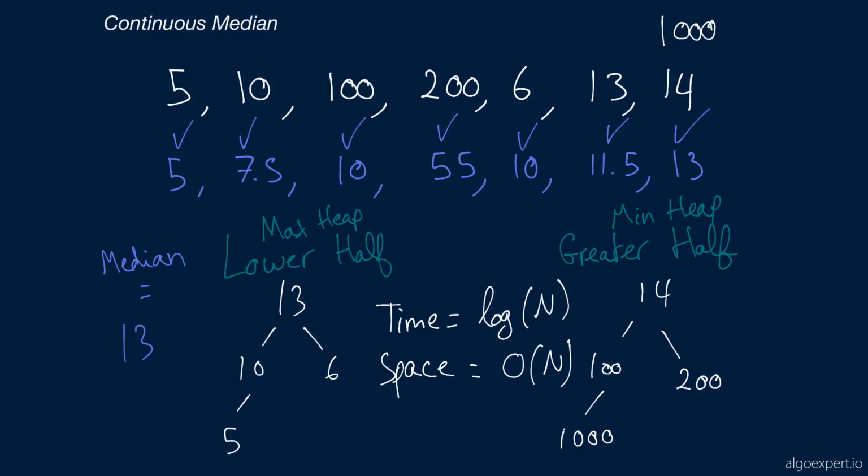And so you're storing half of them in this max heap and half of them in this min heap, so O of n space. I hope this conceptual overview was helpful. Now we're going to dive into the code walkthrough and implement this continuous median handler data structure class.